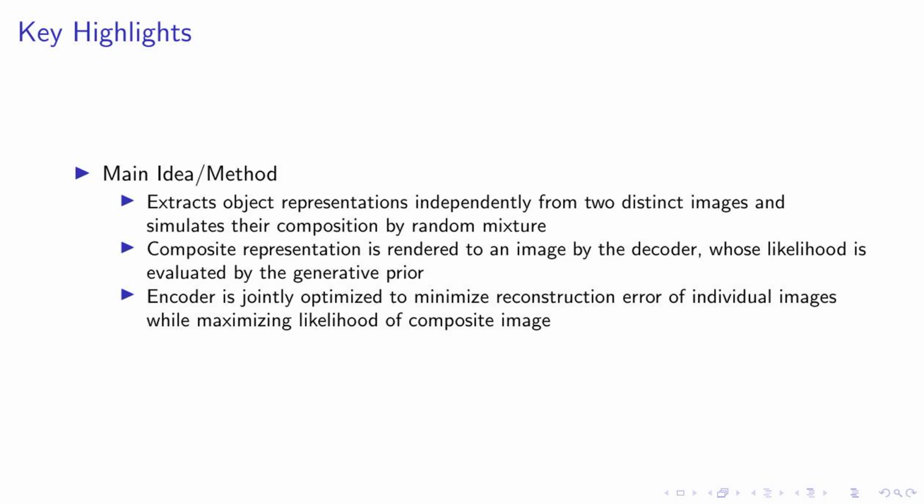Finally, our encoder is jointly optimized to minimize the reconstruction error of individual images while maximizing the likelihood of the composite image. This approach allows us to improve object-centric learning by aligning it more directly with learning compositional slot representation. It's a simple yet effective method that enhances the robustness to the choice of architectural biases and hyperparameters, which are typically sensitive in auto-encoding-centric approaches.